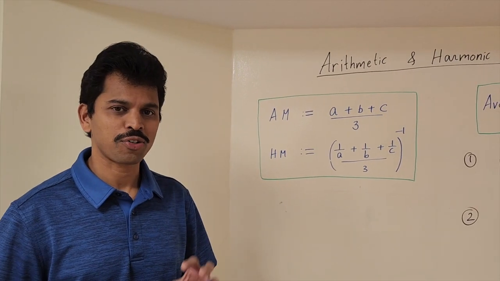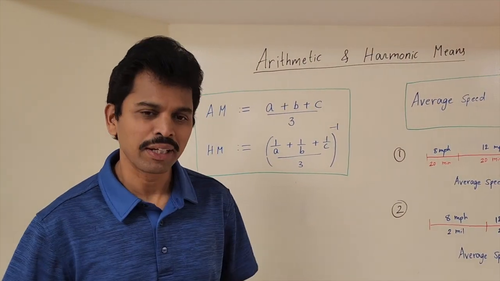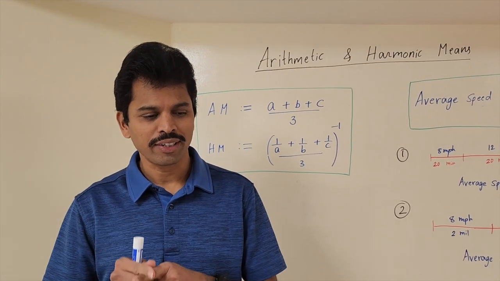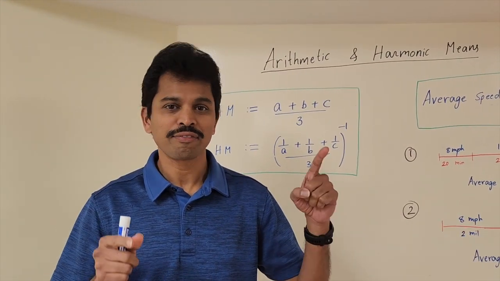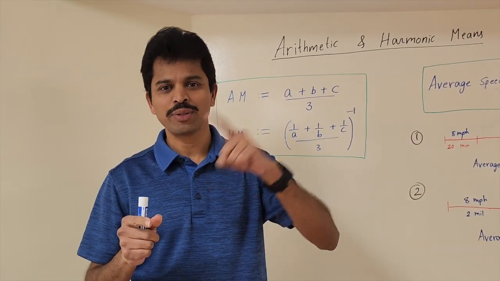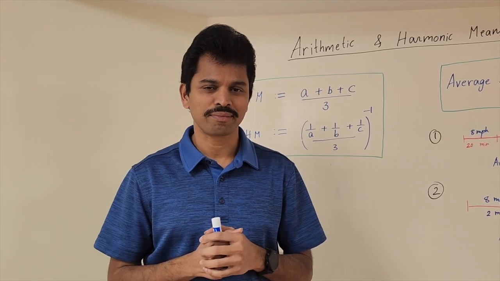Today we have a very short one for you on our STEAM math. Let's begin by asking the following problem. Suppose you drive from point A to point B at 50 miles per hour, and then you drive back from B to A at 70 miles per hour. What is the average speed?